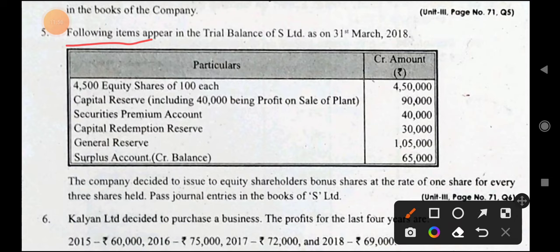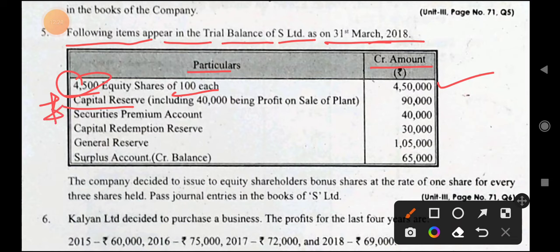Following items appear in the trial balance of S Limited on 31st March 2018. Particulars, all credit amounts. 4000 equity shares of, remember, existing shares, 4000 equity shares of 100 rupees each, 4 lakhs. Capital reserve, put a star mark. Capital reserve, securities premium, capital redemption reserve.